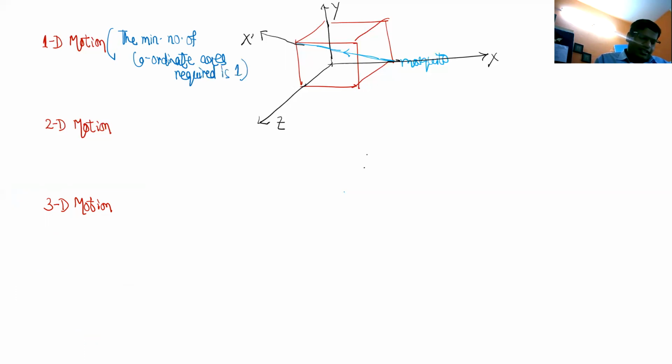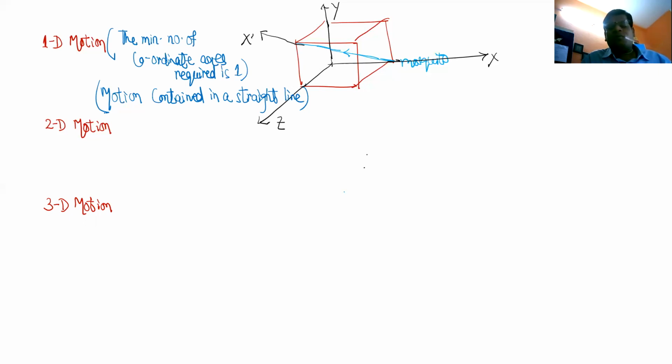Or you can say it is motion contained in a straight line. Got it? Yes, sir. What is 2D motion?